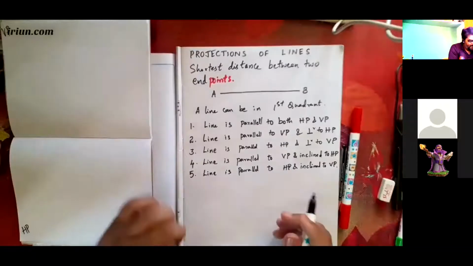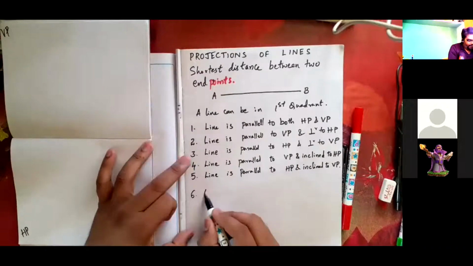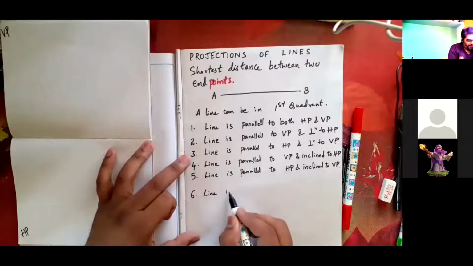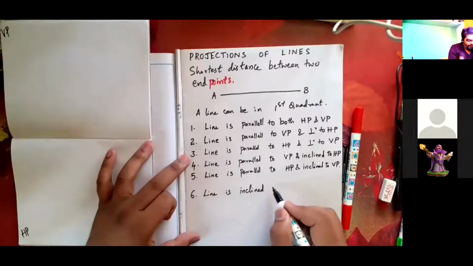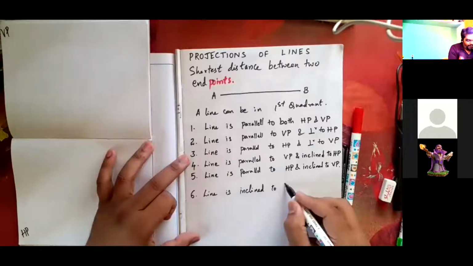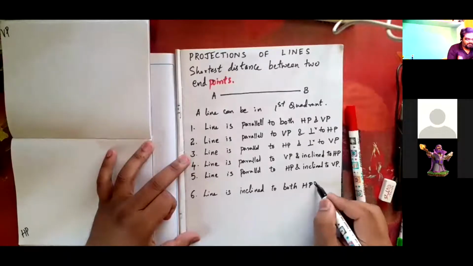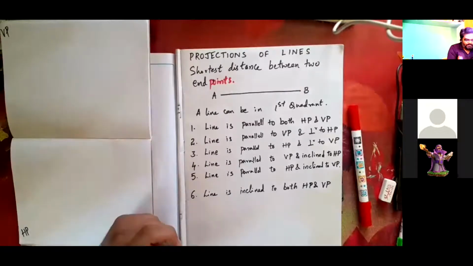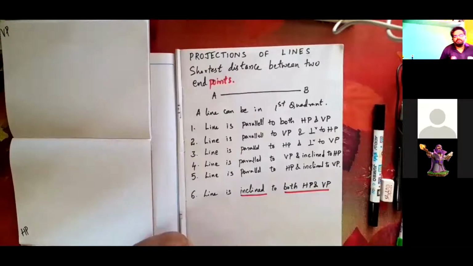Next condition, very, very important: inclined to both HP and VP. This is a very, very important condition.